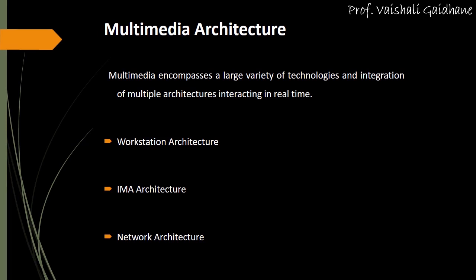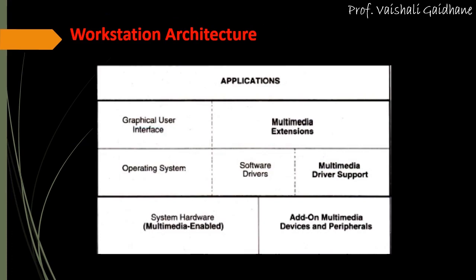Multimedia architecture comes in three types. First, workstation architecture. Second, IMA architecture. Third, network architecture. The figure shows the workstation architecture of multimedia.